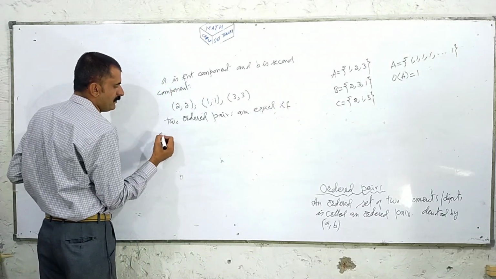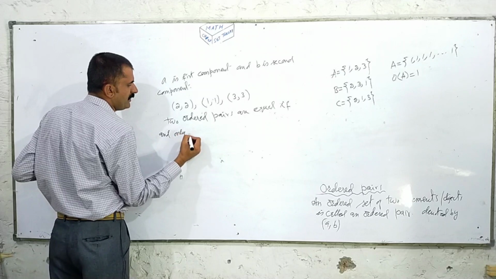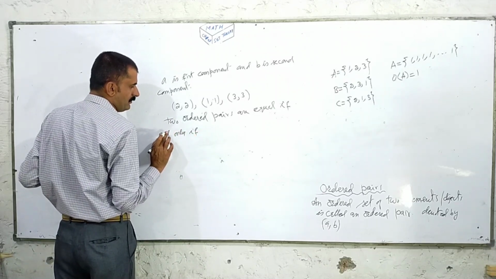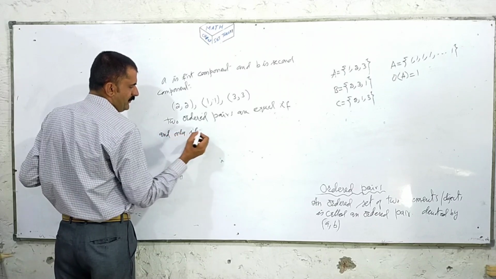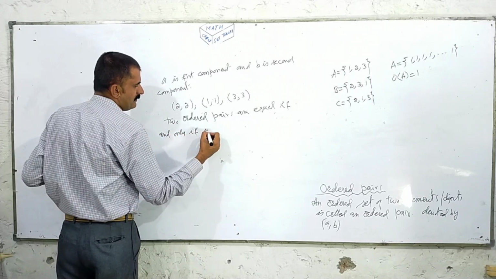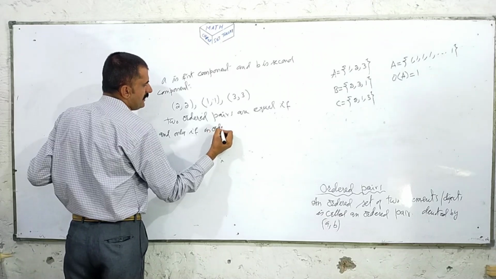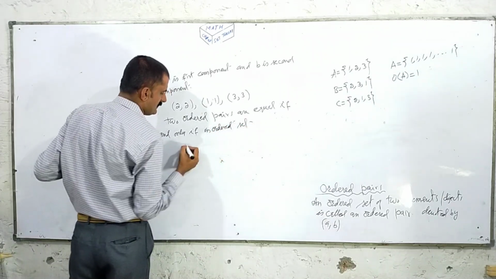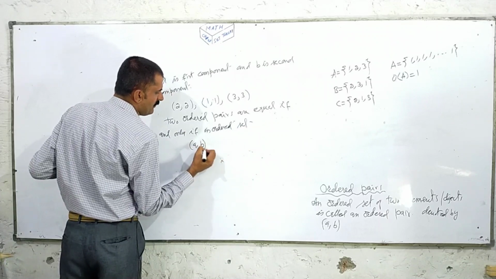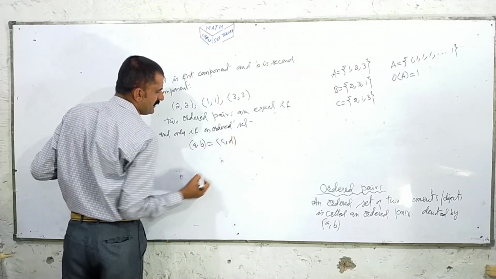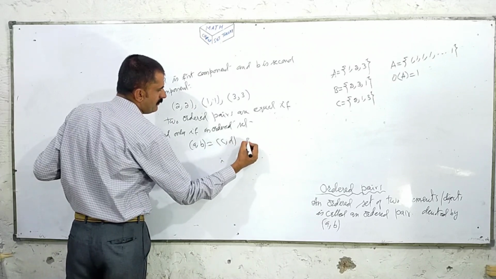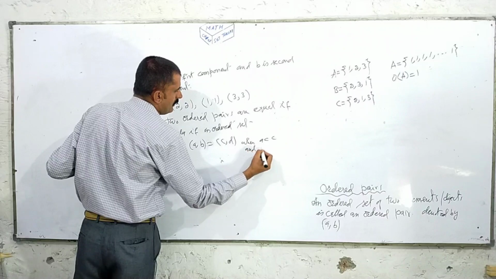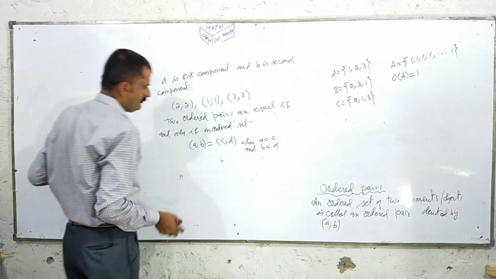if and only if, in ordered sets, (A, B) is equal to (C, D) when A is equal to C and B is equal to D.